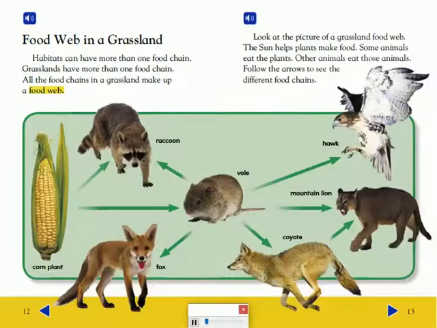Look at the picture of a grassland food web. The sun helps plants make food. Some animals eat the plants. Other animals eat those animals. Follow the arrows to see the different food chains.